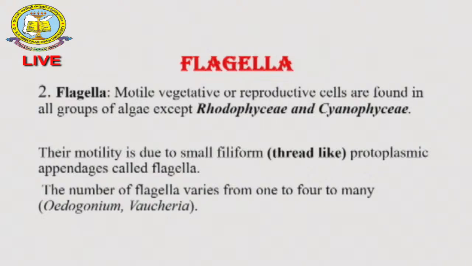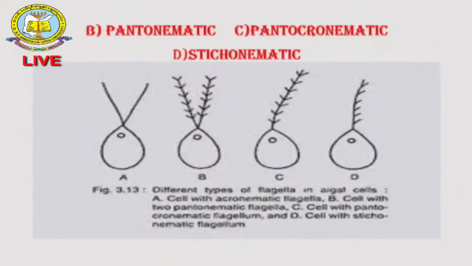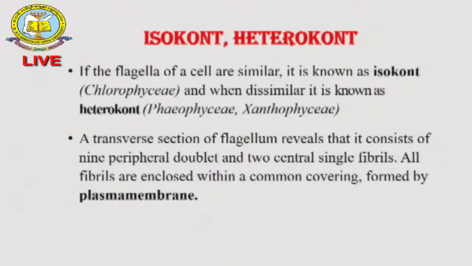A number of flagella are present even in Oedogonium as well as Vaucheria. These flagella are very important for locomotion. Flagella are of two types, pantonematic. In this type, almost all the flagella are arranged in two rows, and here you can see the smooth-walled flagella as well as the whiplash and tinsel types of flagella.